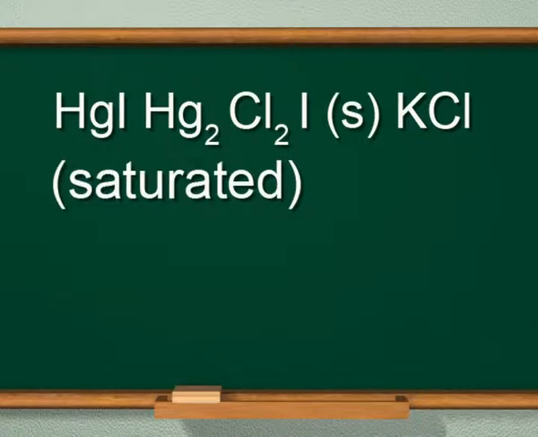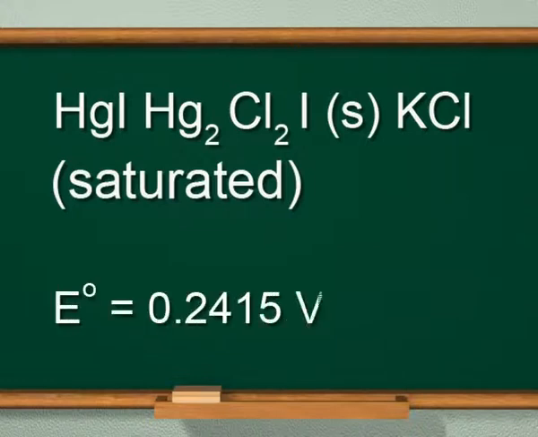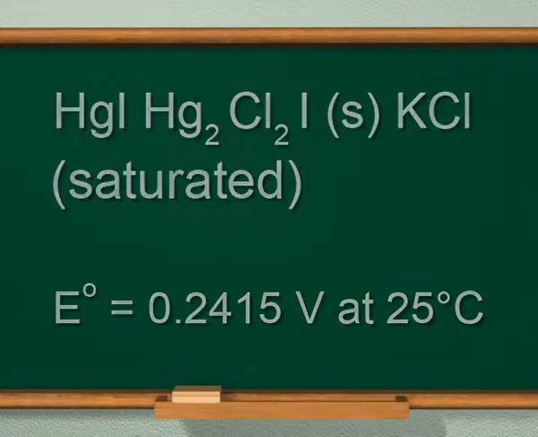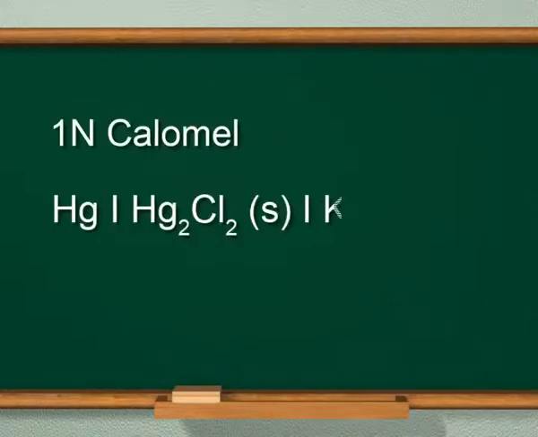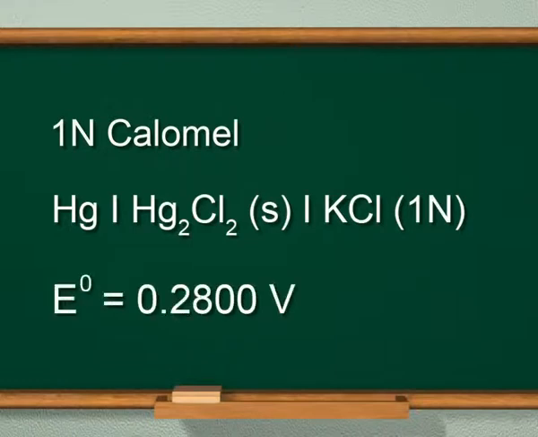The electrode is normally linked via a porous frit to the solution in which the other electrode is immersed. This porous frit is a salt bridge. Standard electrode potential is equal to 0.24515 volts at 25 degrees centigrade. Same is true in case of one normal solution.